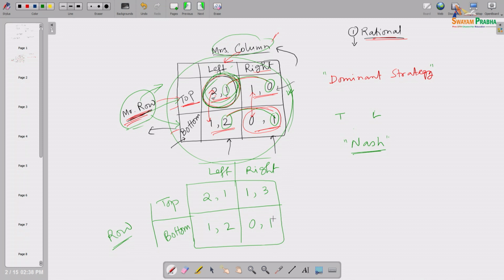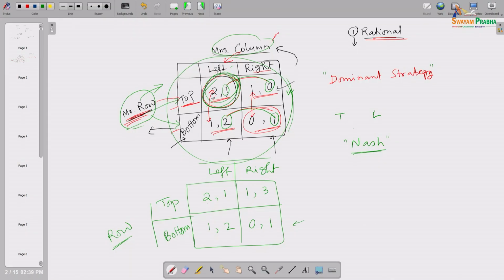In this particular case, if this is the payoff structure, and each of them knows the payoff structure, who is going to get what if any of these 4 cells is realized, they know every number. Now, look here, if we ask whether Mr. Row has a dominant strategy, the answer is yes. Mr. Row is comparing these 2 numbers, and these 2 numbers. It does not matter what Mrs. Column chooses, Mr. Row will always get better by choosing top. But whether Mrs. Column has any dominant strategy, the answer is no.